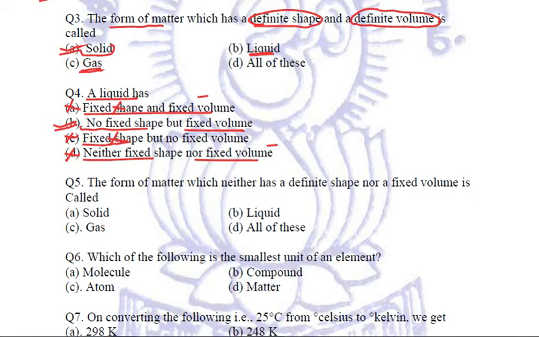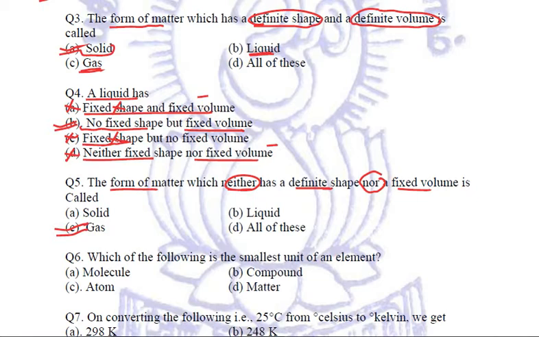Okay, so I know that these questions are quite simple that we have done till now, because this is a very simple chapter, but still we'll be going at a normal, simple pace. So with that pace, coming to the next question: the form of matter which neither has a definite shape nor a fixed volume, we just discussed, is the gaseous state, right? So C will be the answer that we are going to mark.